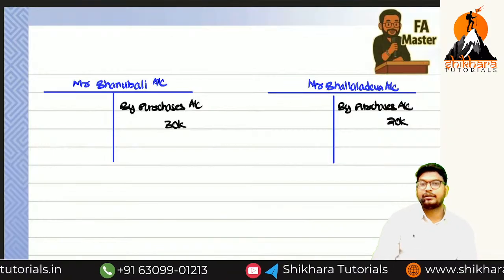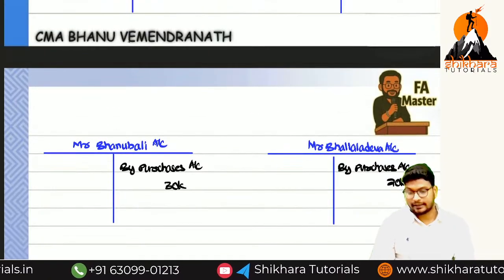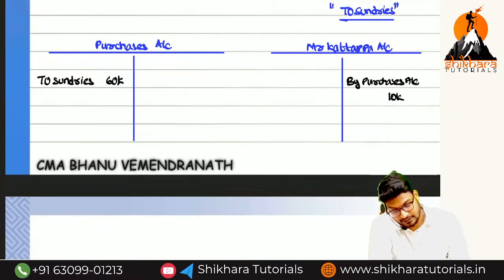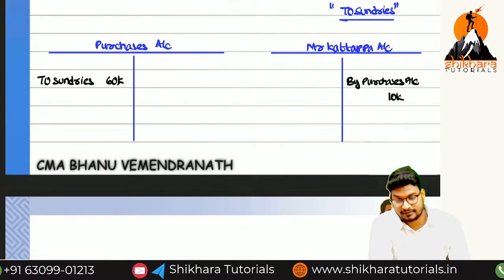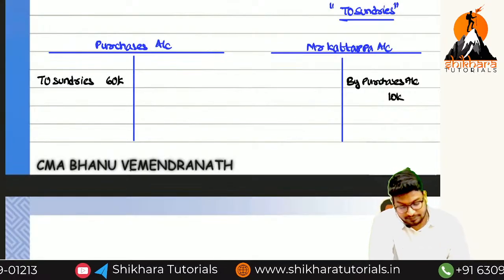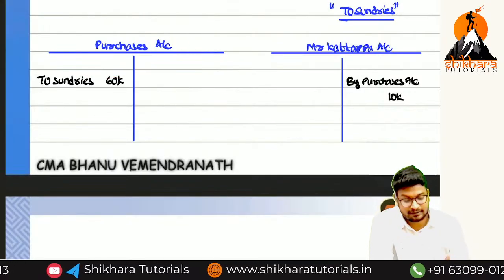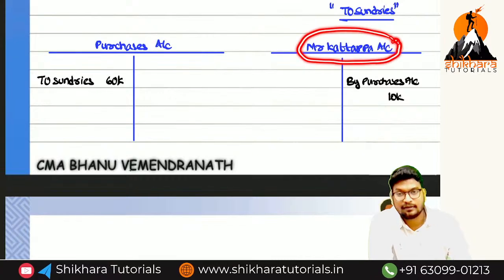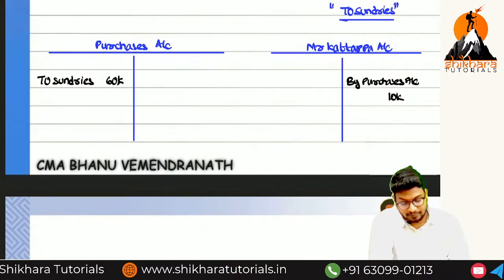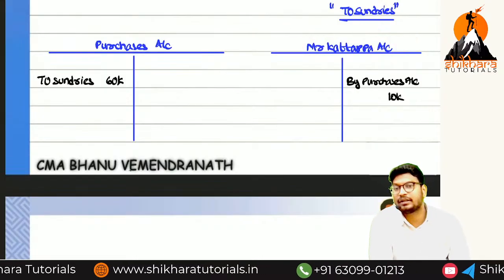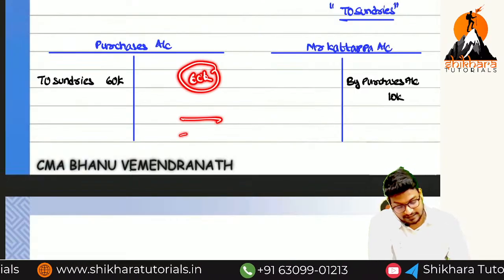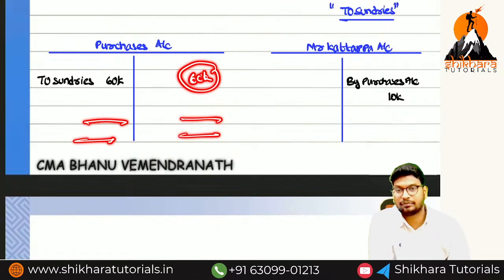Okay, now is there any doubts, ma? So now we have to close all the accounts. So can you say by way of seeing, normally purchase account is showing which balance, ma? Purchase account is showing debit balance because the debit side is more and credit side is less. This account is showing credit balance because debit side is less and credit side is more. If both the sides are having the same balance, we are going to call it as zero balance. That means here also 60,000 presented. That means this account is showing which balance, ma? Zero balance. Are you getting the point?